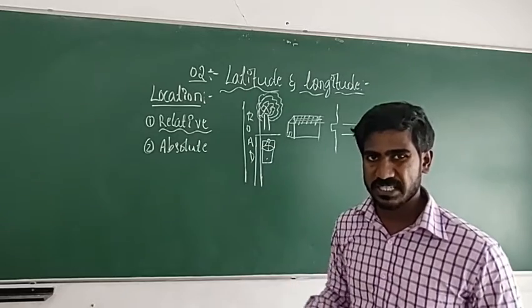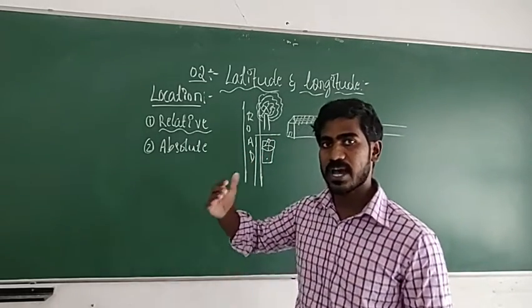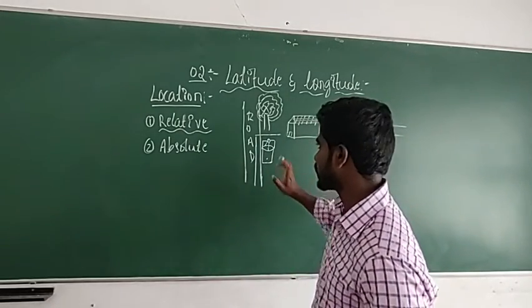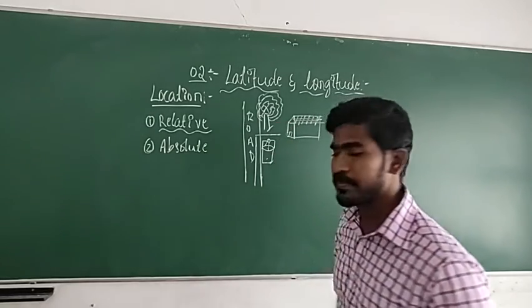So like that you will say that. So that is what is called relative. Relative means we are using another object or another thing to say the address. That is a relative object. Here I used the tree and also the well.